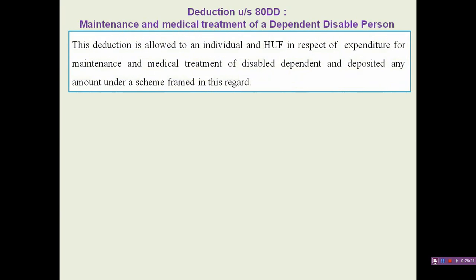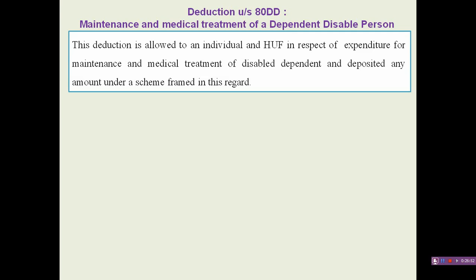The next deduction is under section 80DD, maintenance and medical treatment of a dependent disabled person. This deduction is allowed to an individual and Hindu undivided family in respect of expenditure for the maintenance and medical treatment of a disabled dependent, or for any amount deposited under a scheme framed in this regard.